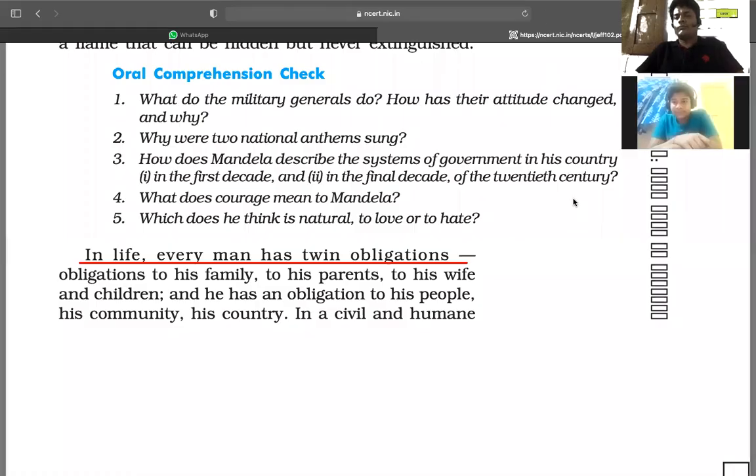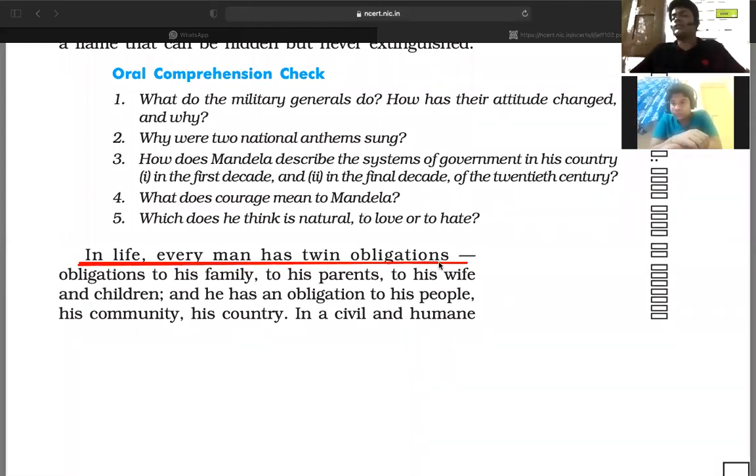Okay. So we can find out that in life, every man has twin obligations. What do you mean by twin obligation? That's called two simultaneous duties. Obligations means responsibilities and duties. So twin obligations means two similar duties or responsibilities: obligations to his family, that is, duties towards his family, his parents, his wife and children. That's what each and every man has.